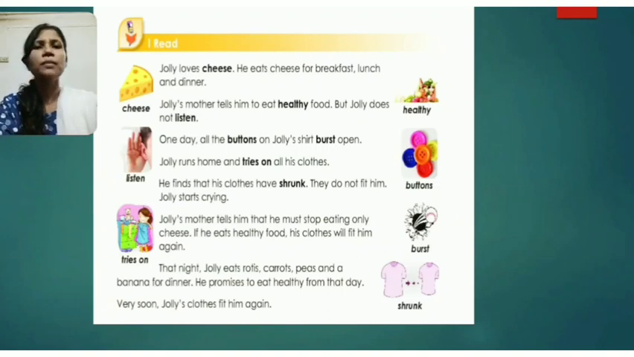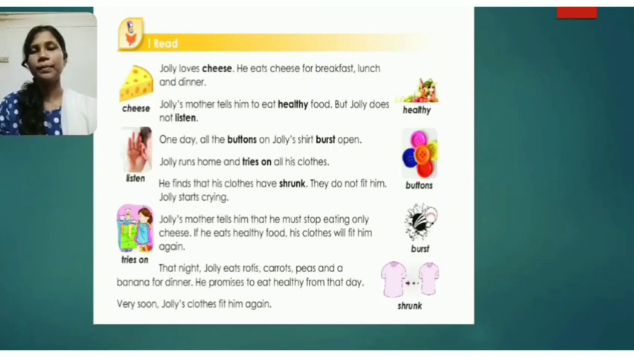One day, all the buttons on Jolly's shirt burst open. So after taking cheese every day, what happened? Jolly became fat, and one day all his shirt's buttons burst open because it had become tight. His body had grown up so much. It had become so fat that his shirt did not fit him, and all his buttons burst open. Jolly runs home and tries on all his clothes.